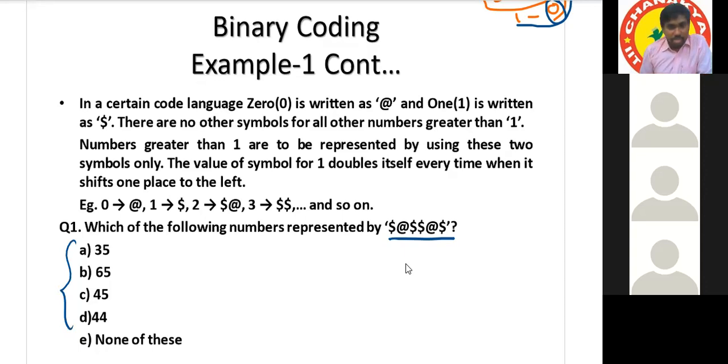But remember, we have to take from the right side to the left side. So the starting number is 1, next number is 2, next is 4, next is 8, next is 16, then 32, and so on. Yeah, I forgot 16.